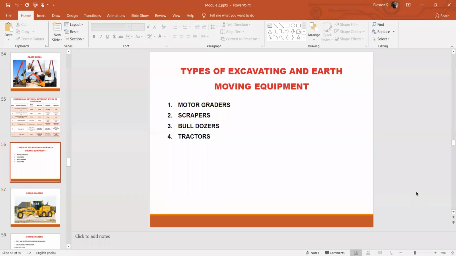Okay, the next one is excavating and earth moving equipments. This is the second type of earth moving or earthwork equipments. As I told you in the beginning, earthwork equipments can be classified into two categories: one is earth excavating equipments and another one is excavating and earth moving equipments. That was the first two classification, right? Excavating and earth moving equipments include motor graders, scrappers, bulldozers, and tractors.